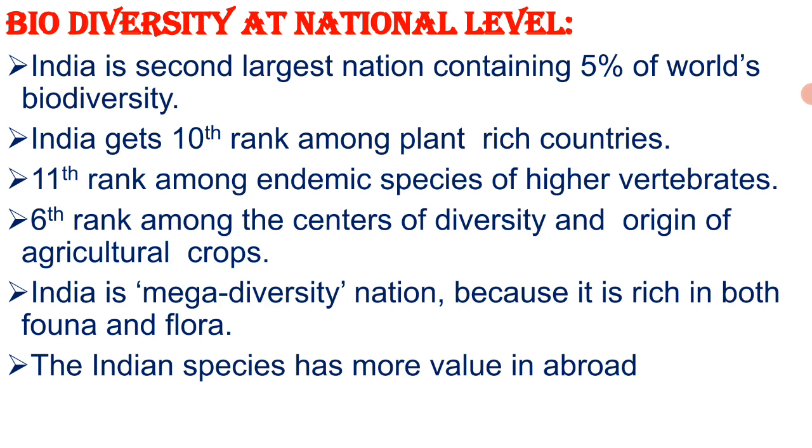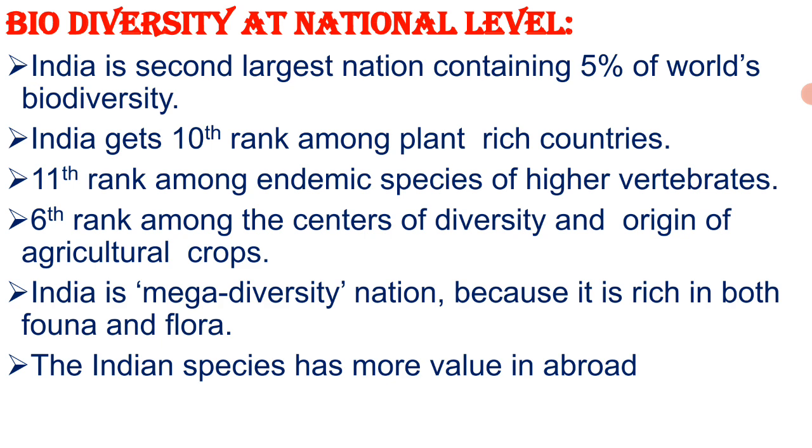Let us see the rank of India in biodiversity. It has been estimated that India ranks 10th among plant-rich countries of the world, 11th in endemic species of higher vertebrates, and 6th among the centers of diversity and origin of agricultural crops.